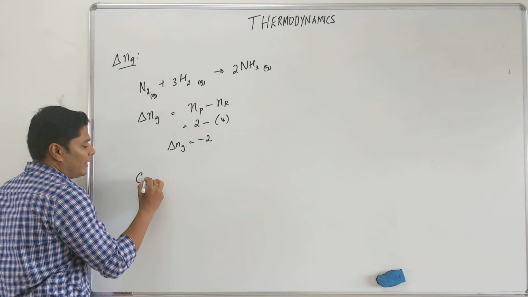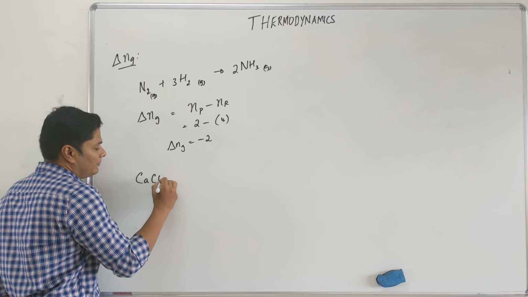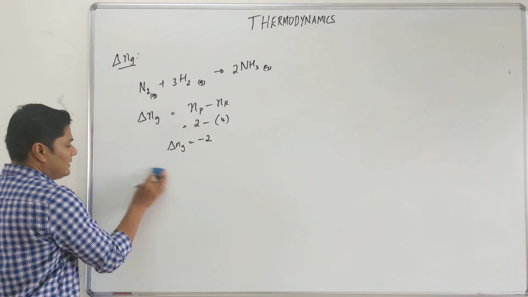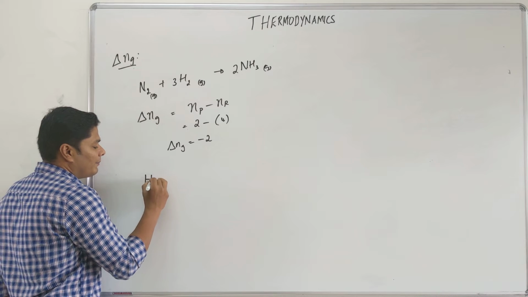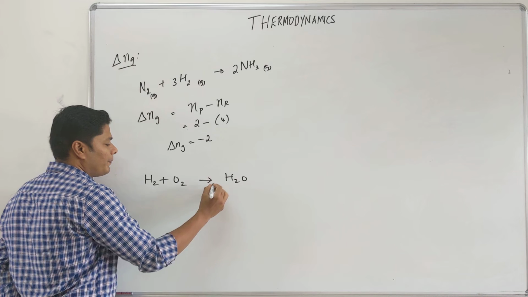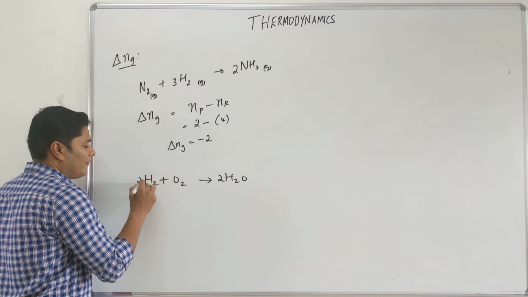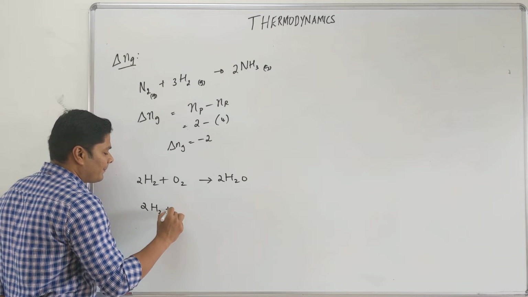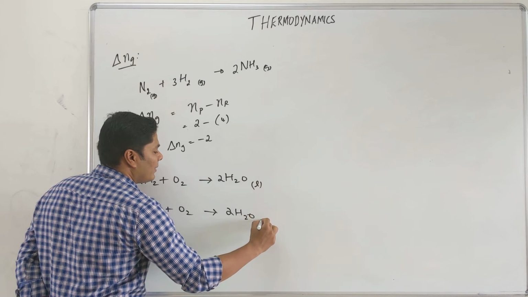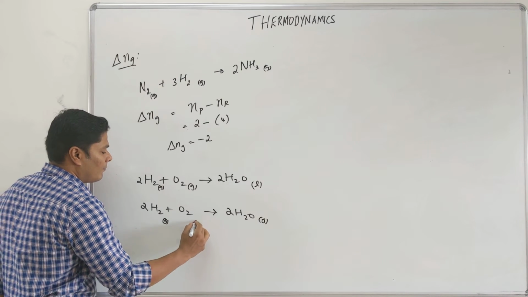I will take an example where, we can do this one, calcium carbonate, or I will go to an even easier one, combustion of hydrogen. H2 plus O2 gives you H2O. There is H2 here, you can make it half O2 or I can put it here and make it here, and I am going to do 2 different cases. In one case I form a liquid, one case I form a gas. This is a gas, this is a gas.